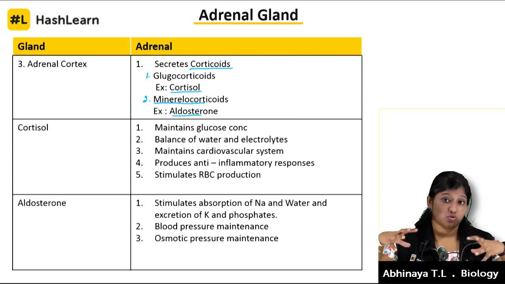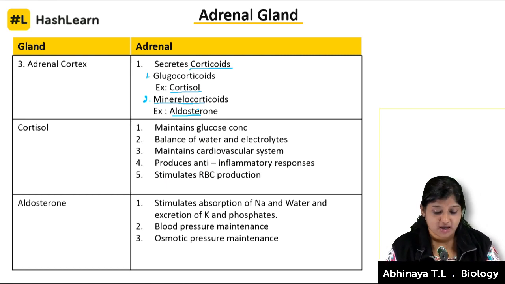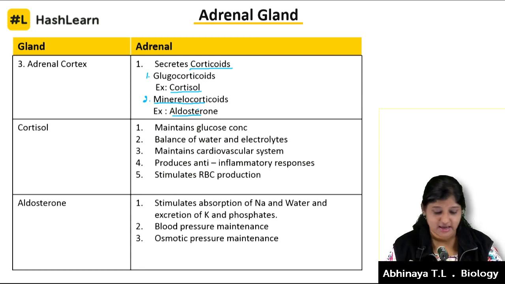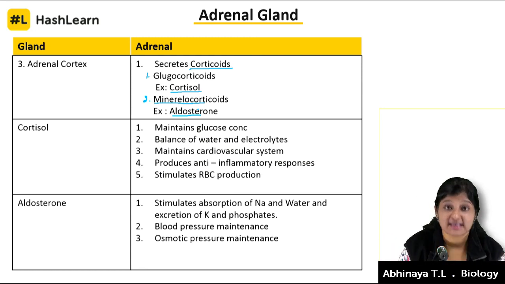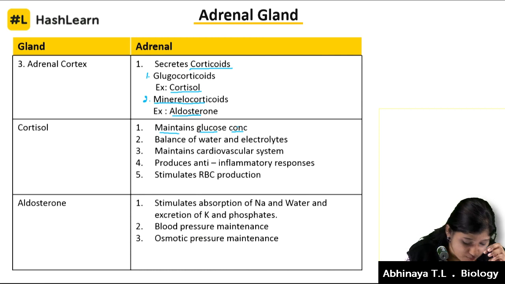Now let's jump into some serious study, serious memorization. What is the specific function of cortisol and aldosterone? These hormones are not particularly into one function only, they are all interrelated. Cortisol, as I said, has the important function of maintaining glucose concentration in our body.